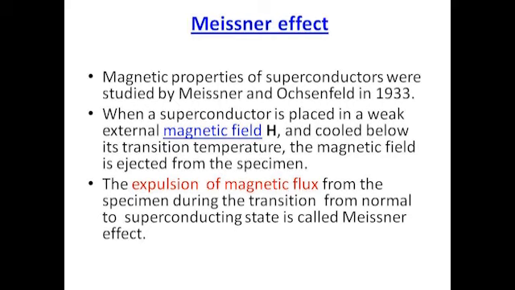This is the property of a diamagnet. So there are two qualities for a superconductor. First one, the resistivity is zero. Second one, the susceptibility is negative. Or we can say a superconductor should be a perfect conductor as well as a perfect diamagnet.